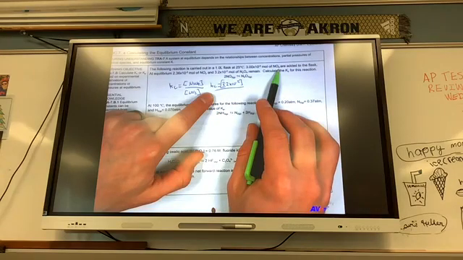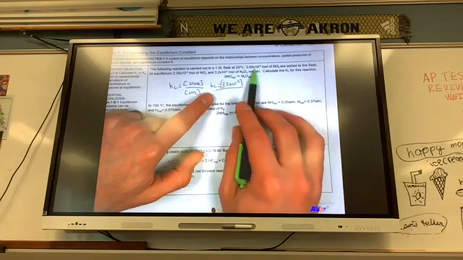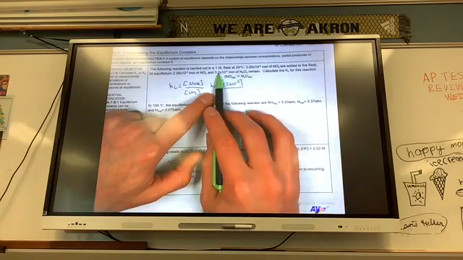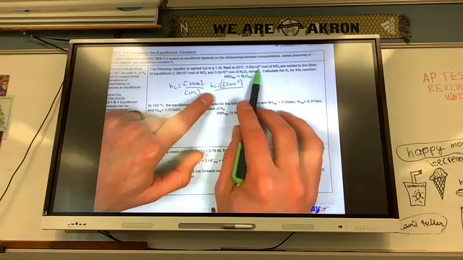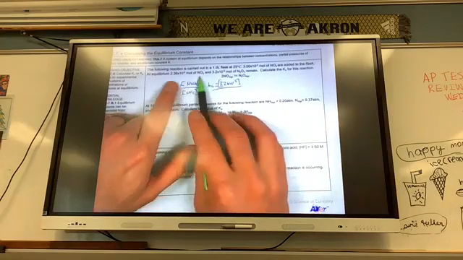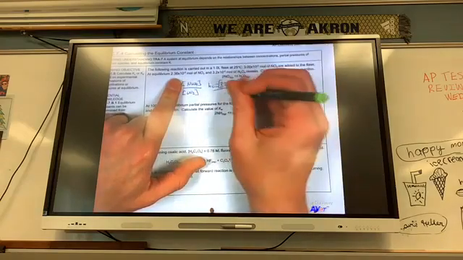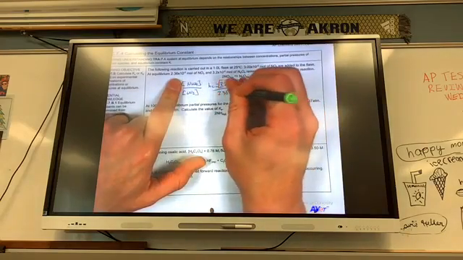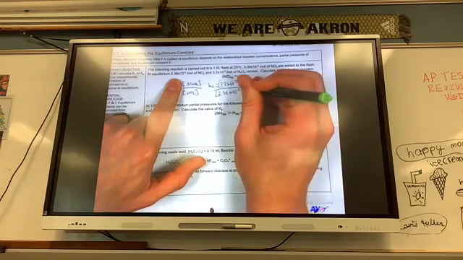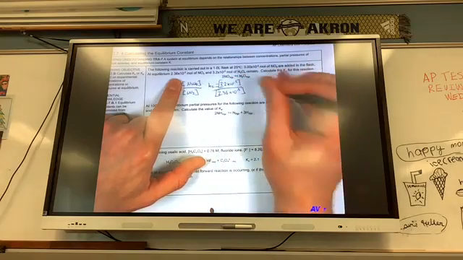I can also just do moles, since it's divided by 1 liter, so that is molar. At equilibrium, NO2 is 2.36 times 10 to the negative second.